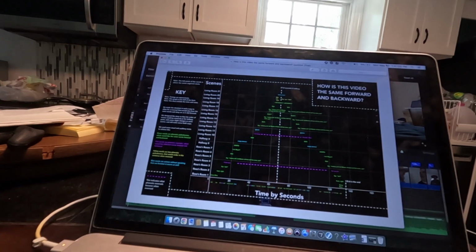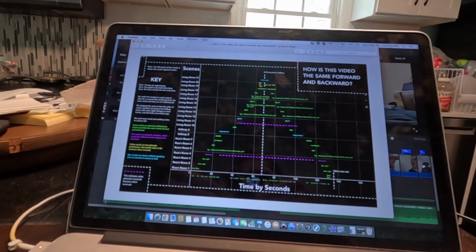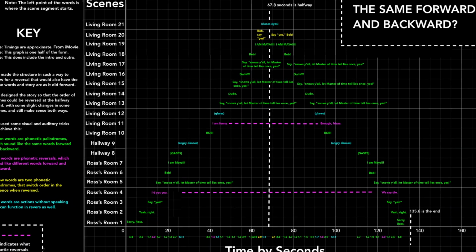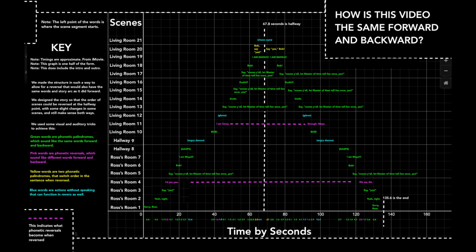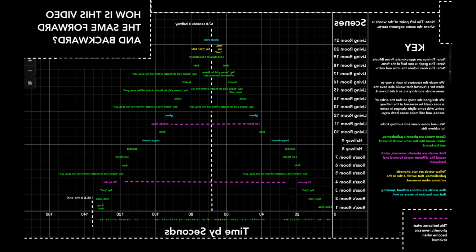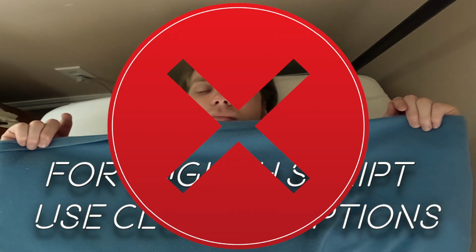Hey guys, Isaac and I recently released a video that was the same forward and backwards. We decided on this sort of structure to make it work. As you can see, it's kind of a pyramid. The structure in this graph is one half of the video structure. In the video itself, we demonstrate how this structure can be reversed, so it's twice as long, excluding the intro and the outro.